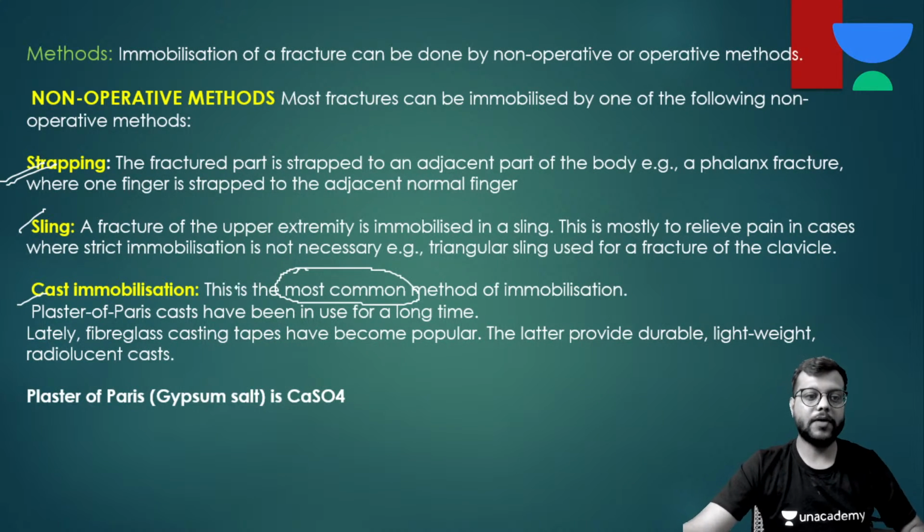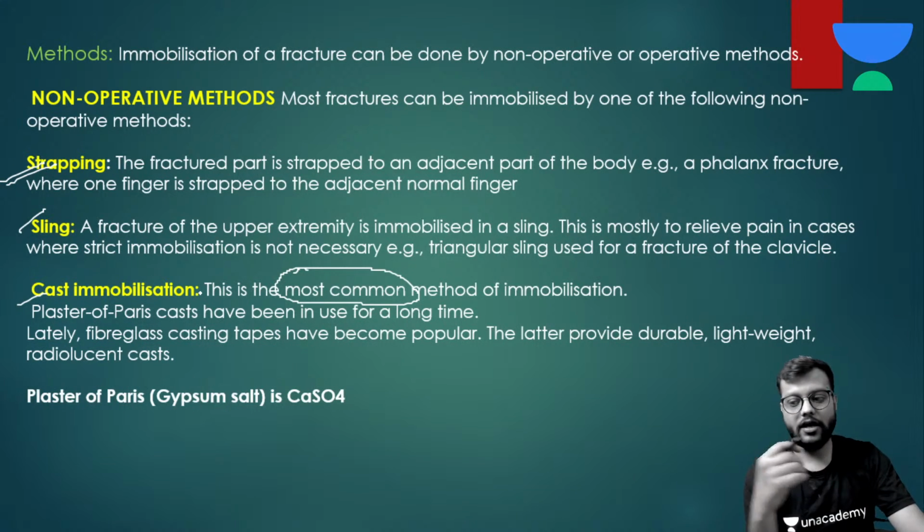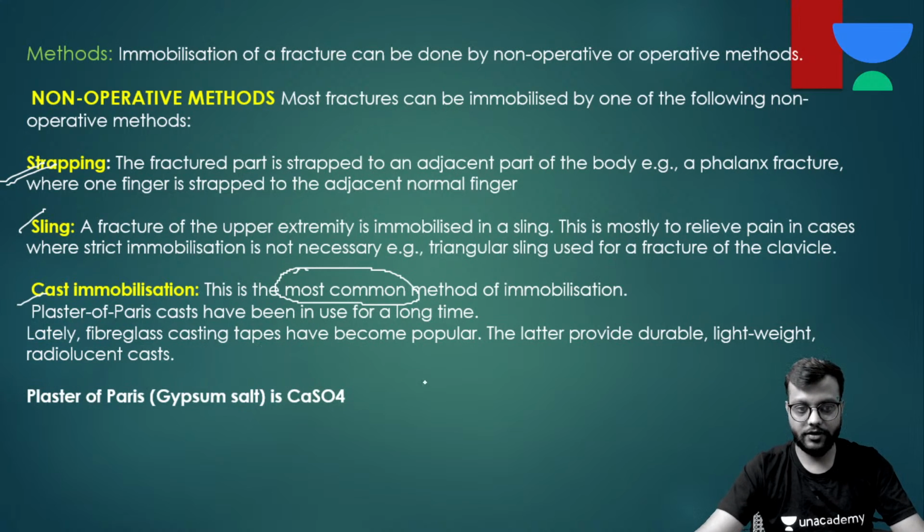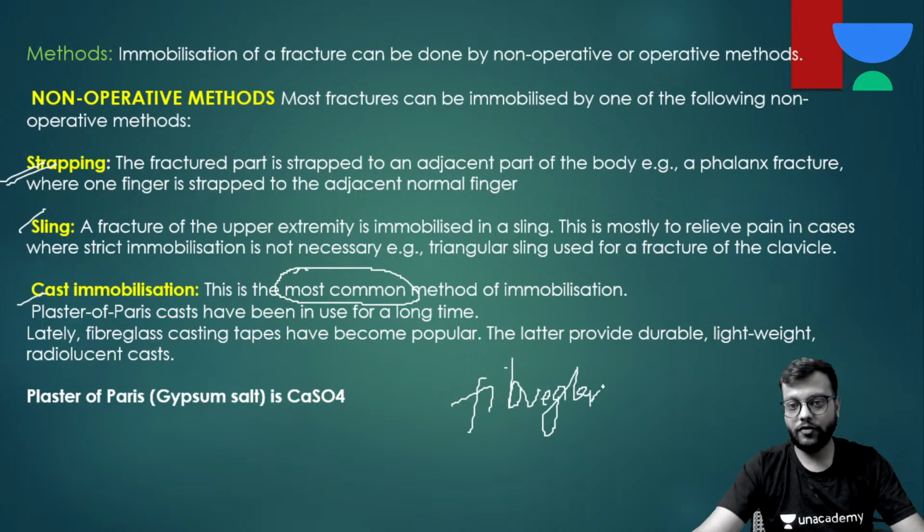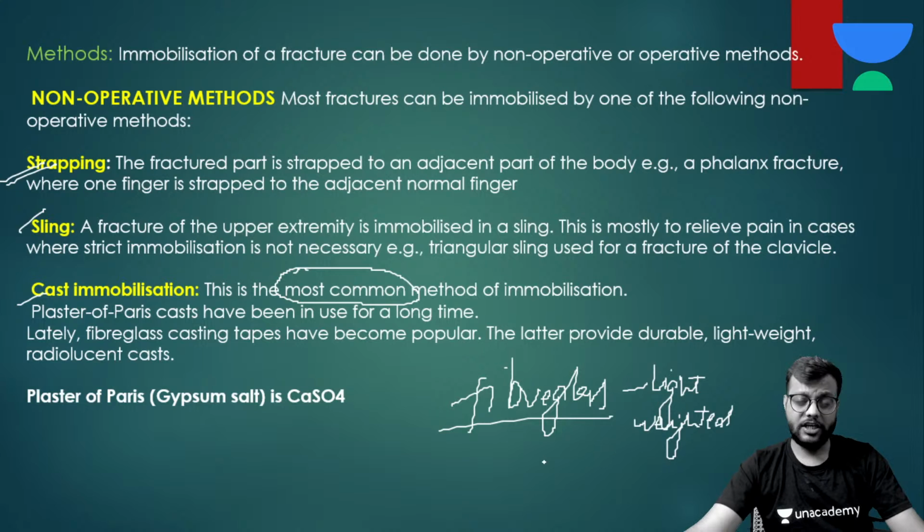First is the POP, plaster of Paris cast, and a new generation cast has come, that is of fiber glass. And what are its benefits? First of all, it is light weighted. POP casts are very heavy weighted. Okay, light weighted, and the problems of itching and skin irritation are less. Okay, and they are more compliant for the patients. Okay, they are radiolucent and more durable.